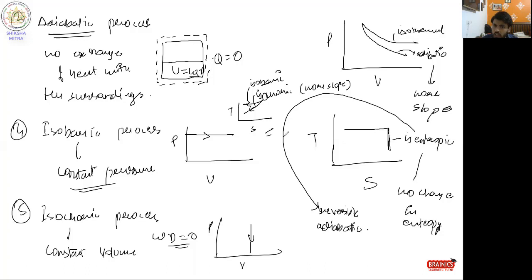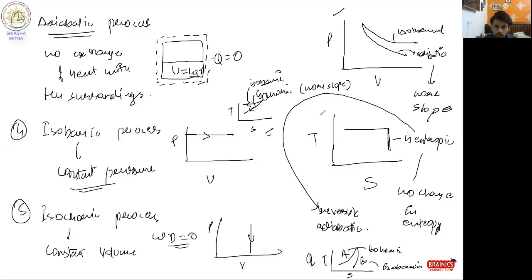The question can directly come and ask you to represent these here. But what type of questions basically come? In the question, they will give you points A and B in a TS diagram, where one is an isobaric and one is an isochoric process, and ask which of these is isochoric. You know that the more sloped part is isochoric, so A will be the isochoric process and B will be the isobaric process. So isochoric and isobaric come in TS diagrams, and isothermal and adiabatic come in PV diagrams. These two types of graph comparisons can come.